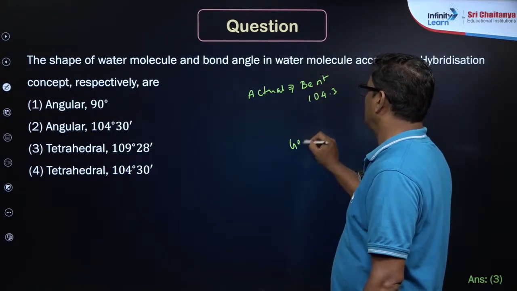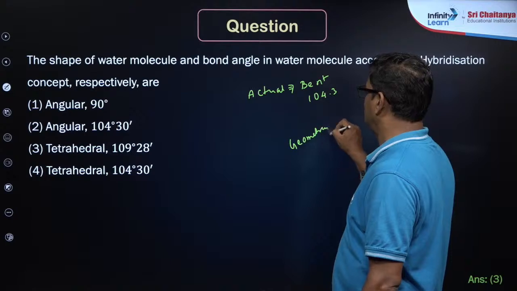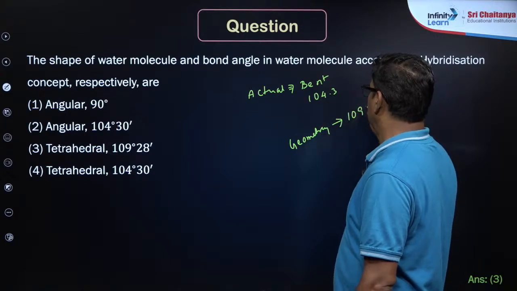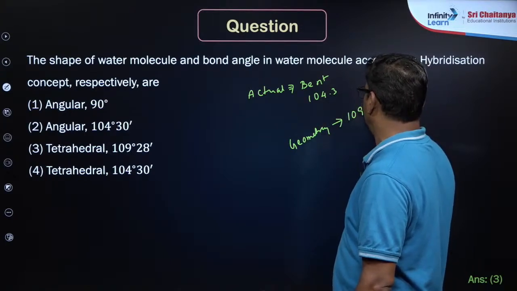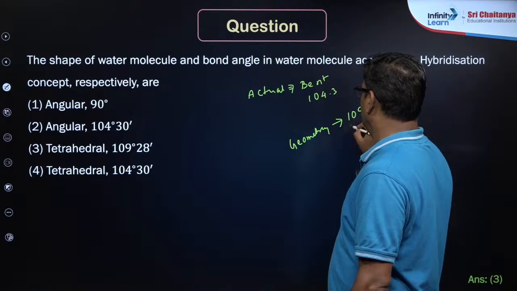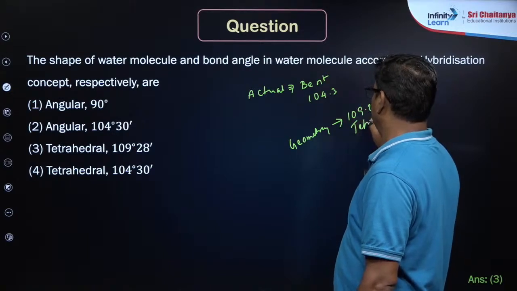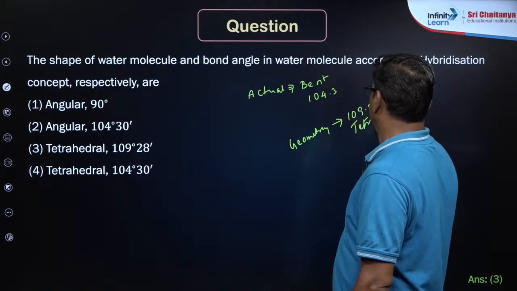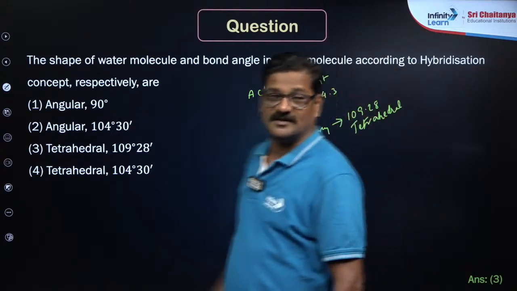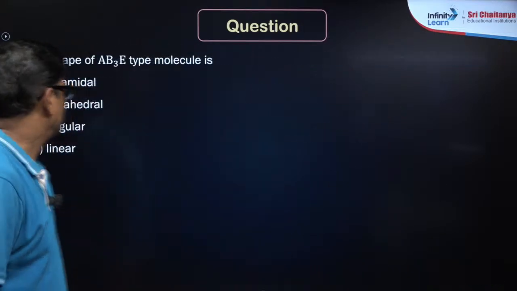According to geometry given by hybridization, it is going to be 109 degrees 28 minutes and it is tetrahedral. Okay? Yes.